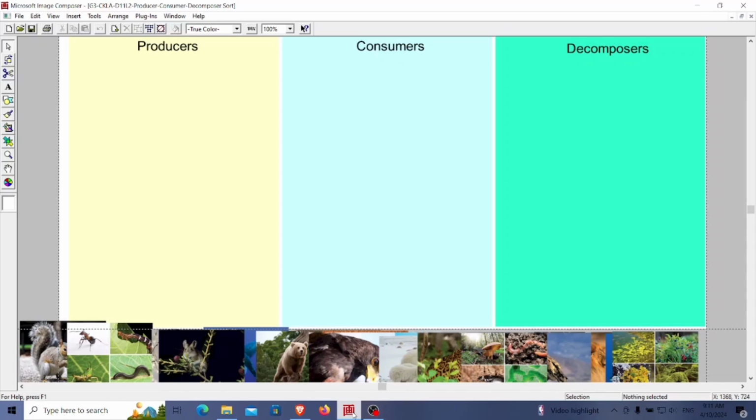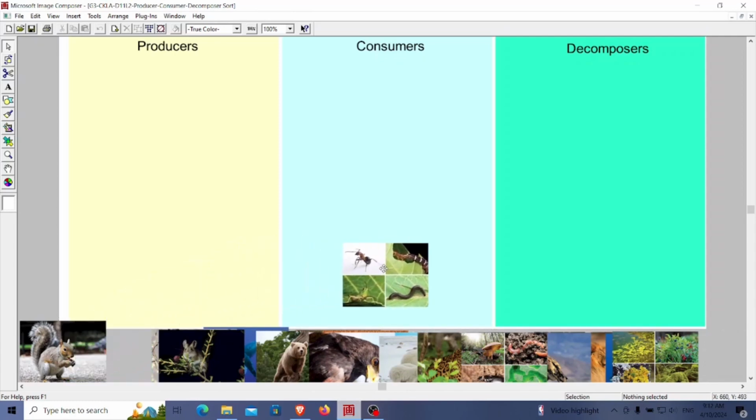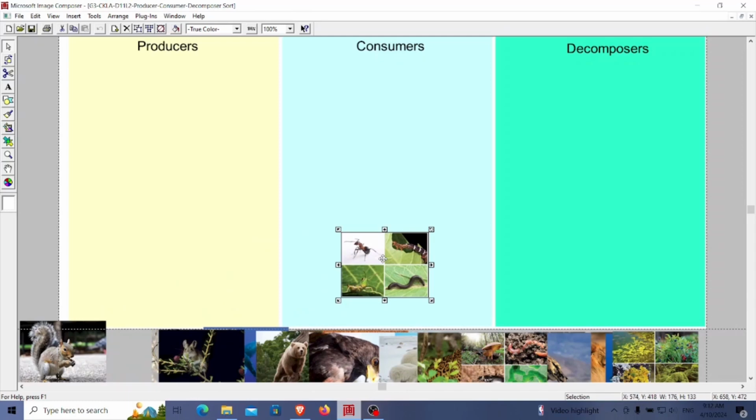Now, let's start sorting these cards. Let's start with the ant, caterpillar, grasshopper, and millipede. Where do you think these organisms belong? Producers, consumers, or decomposers? Yes, they are consumers. Let's place them in the consumer group.